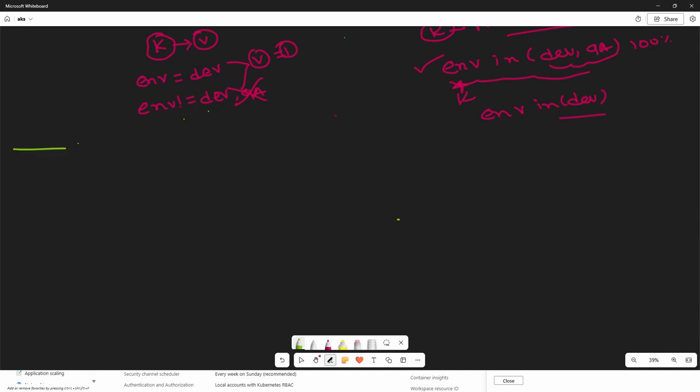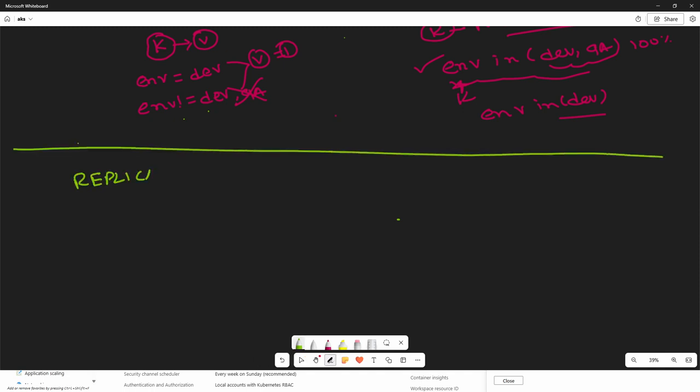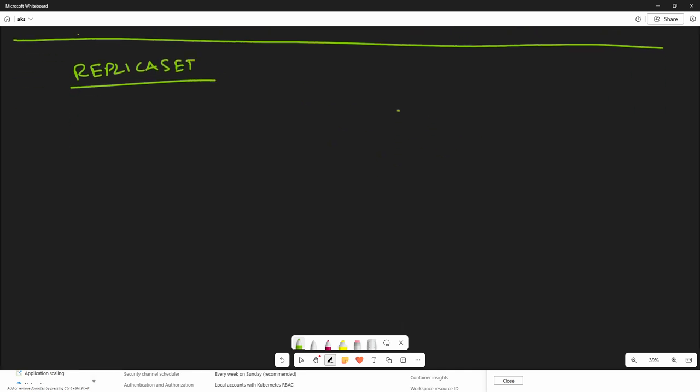So the last topic for today is replica set. Okay. So what is the exact meaning of replica set? The exact meaning of replica set is to make sure of the high availability of the pods. Till now what we have done, we have created a pod, and inside the pod we can have one container or multiple containers according to our requirements.